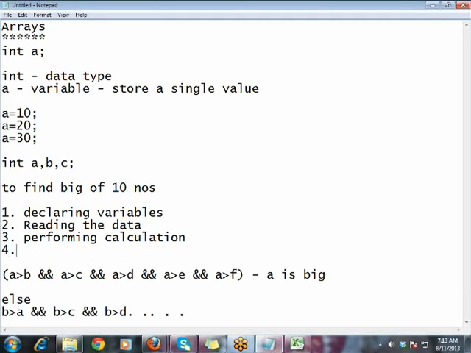And whenever you would like to display all the values, you need to use System.out.println, making sure all 10 values are displayed. That is also difficult. How? System.out.println a plus b plus c, something like that. Displaying data is also difficult.